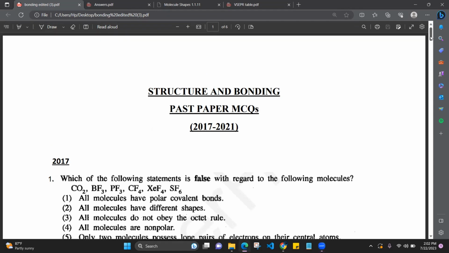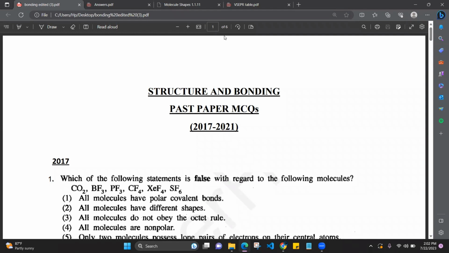So today we are going to do the past paper MCQs from the years 2017 to 2021 of the second lesson of your A-level syllabus, which is structure and bonding. When you take the A-level paper, the first part consists of 50 MCQs to be done in 2 hours. So when you roughly divide 2 hours by 50, for one question, the time you get is roughly 2.5 minutes.